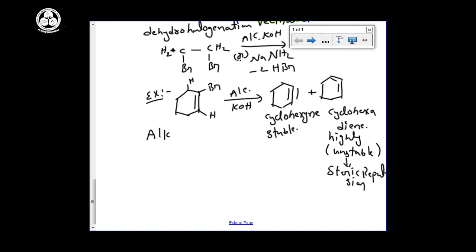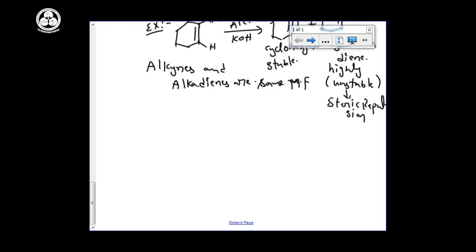Alkynes and alkadienes have the same general formula, the same molecular formula. So inside the ring, alkadienes side by side are getting formed. Here, what reaction mechanism are we following? Elimination reaction. What you are using is the dehydrohalogenating agent.